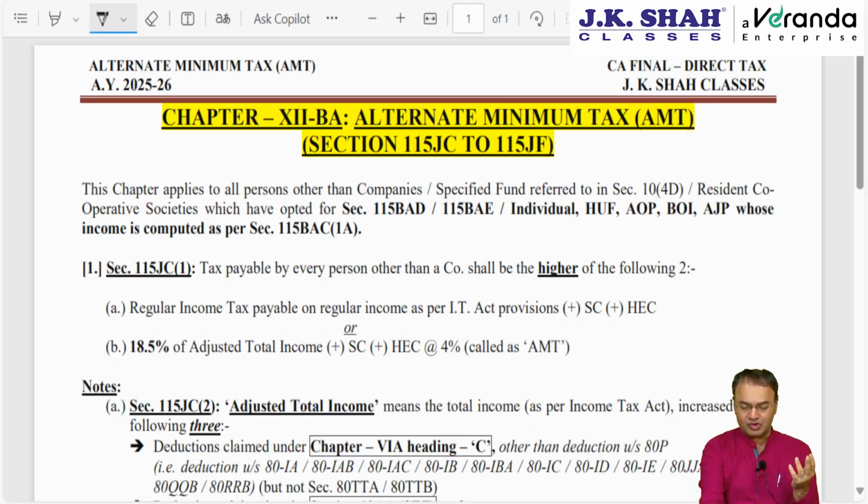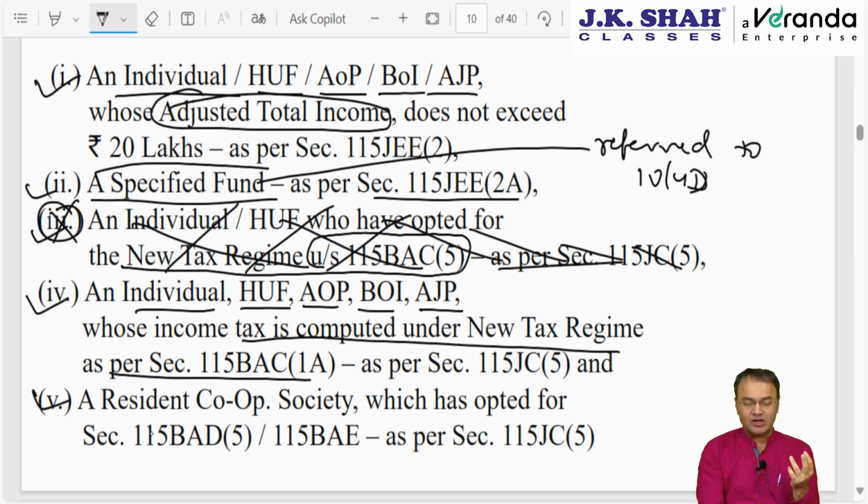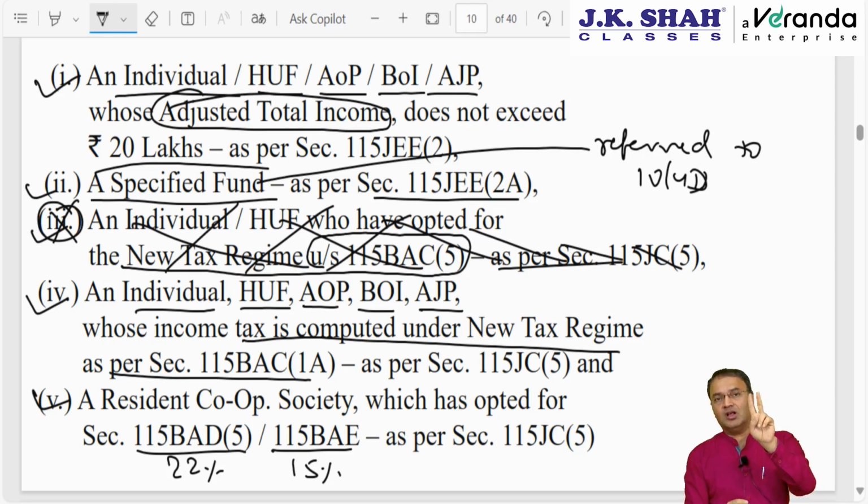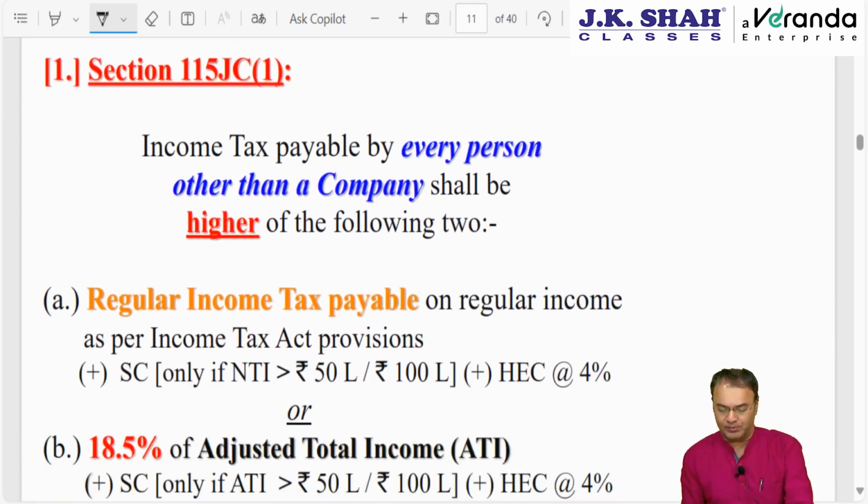I have not even covered it in the notes given to you. The last one: it does not apply to a resident cooperative society which has opted for the 22% tax rate under 115BAD or 15% tax rate under 115BAE. So AMT applies to all persons other than companies but does not apply to resident cooperative societies who have opted for 115BAD, BAE, and to individual, HUF, AOP, BOI, AJP whose income is computed as per the new tax regime. So these 3 will not apply, and you can say it does not apply to companies also, so totally it does not apply to 4 persons.